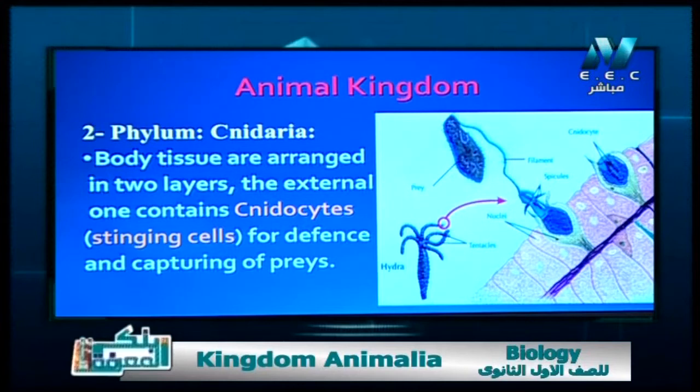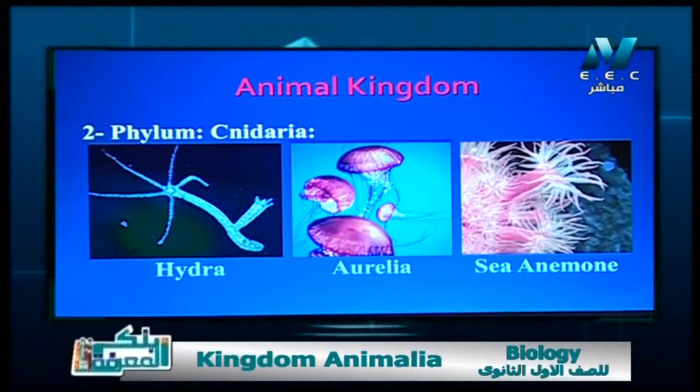The most important characteristic in this phylum is the presence of stinging cells in the tentacles. And these stinging cells are used to catch the prey or to defend against enemies. Here are some examples of Cnidaria: Hydra, Aurelia, which we call the jellyfish, sea anemones, or sometimes some of them are like the Hydra.